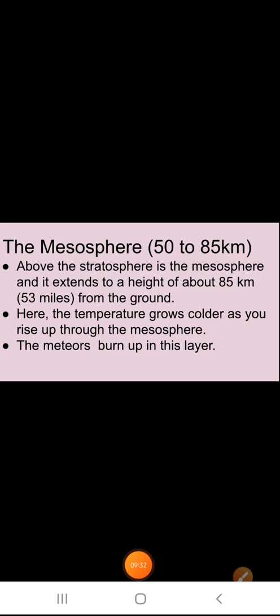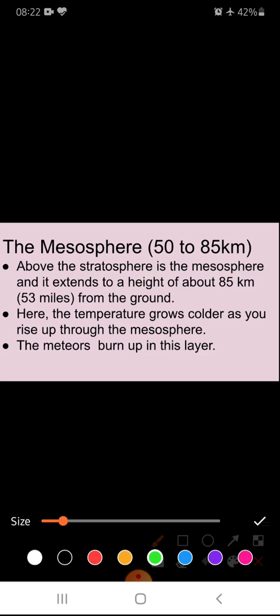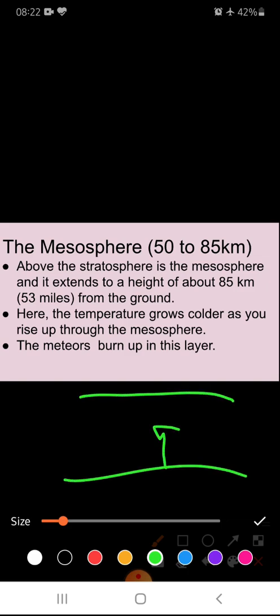Now let's come to the mesosphere. The next layer is the mesosphere, above the stratosphere, and it extends up to a height of 85 kilometers from the ground. Here the temperature grows colder as you rise up through the mesosphere, meaning the temperature keeps on decreasing.